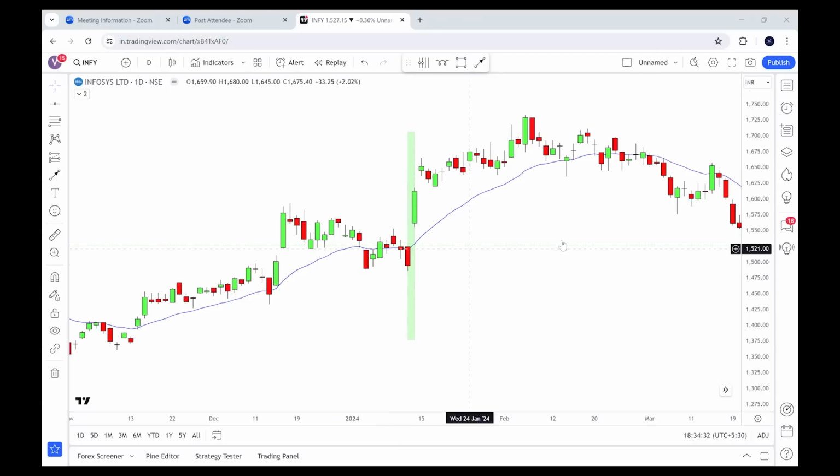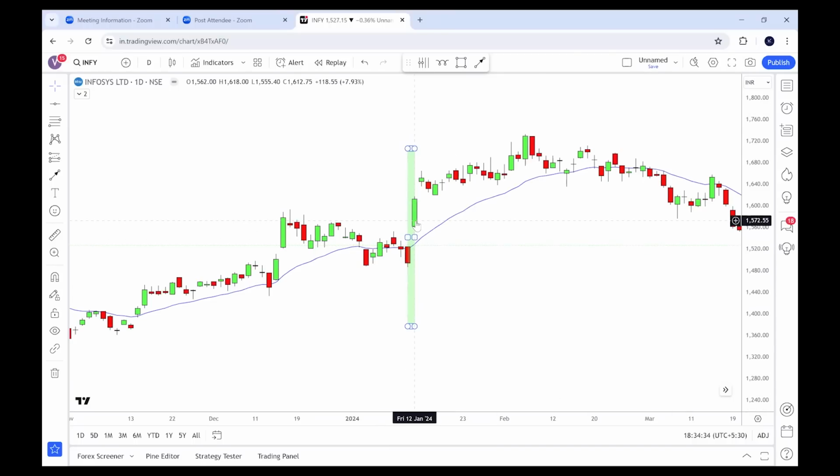And next day what happened? Next day you can see that a big bounce happened. It is true that every time you will not see this kind of bounce, but at least you know that most of the time this time cycle worked historically from January 11 to January 12. You have very high chances that next day it can close above it. Don't you think that it is one of the best pieces of information you have if you are a BTST trader? Instead of taking simply gambling kind of trades without knowing when to take BTST, based on time cycle, now you have some logic behind taking the trades.